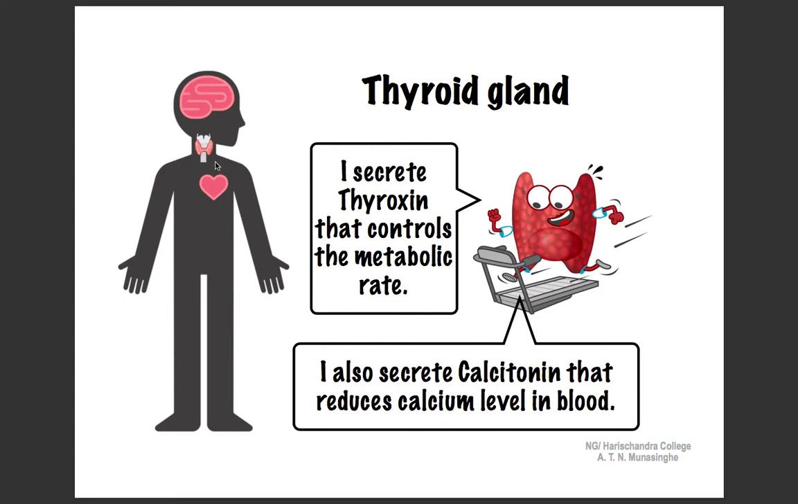The thyroid is a bilobed gland located at the front of the neck, below the larynx, the Adam's apple. It produces thyroxine that regulates the metabolism throughout the body. It also secretes calcitonin that reduces the calcium level in blood.